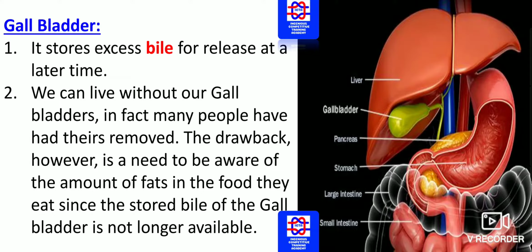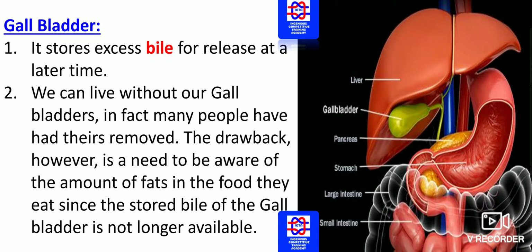Initially we have the gallbladder, which stores excess bile for release at a later time. Whatever bile juice has been released will be stored after the excess of bile. We can live without our gallbladders. In fact, many people have had theirs removed. So without this organ, the gallbladder, we can survive.